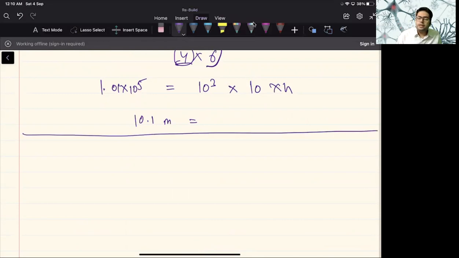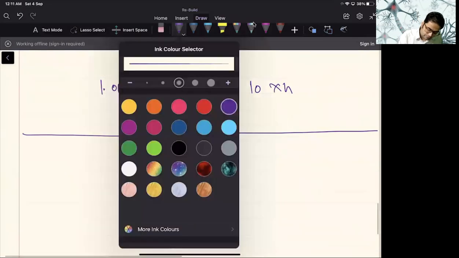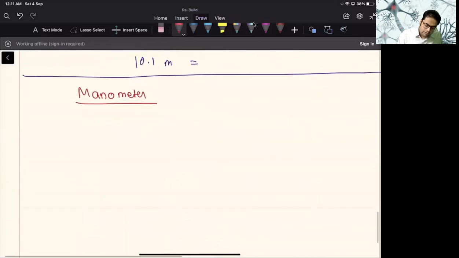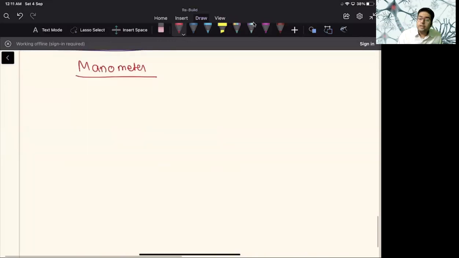One another instrument that can be used to calculate pressure is the manometer. When we use a manometer to calculate the pressure of a gas, how can we do that?